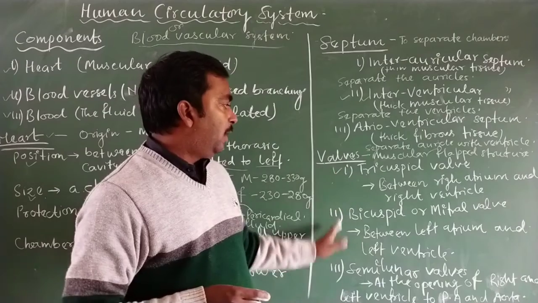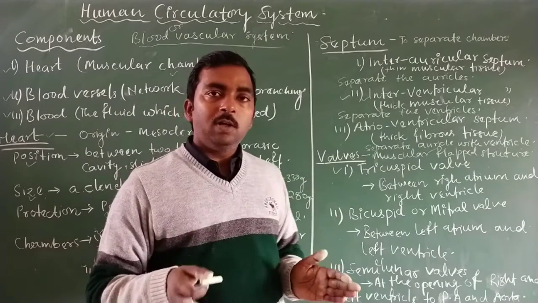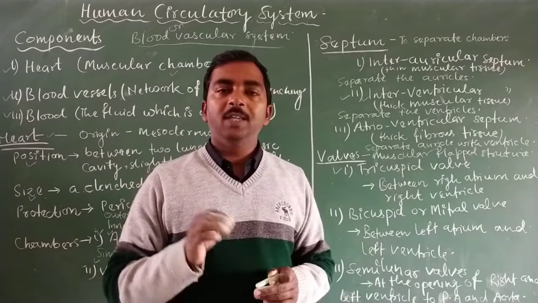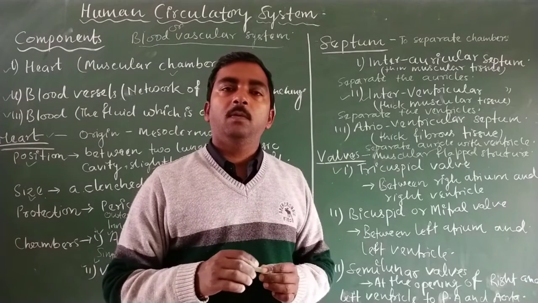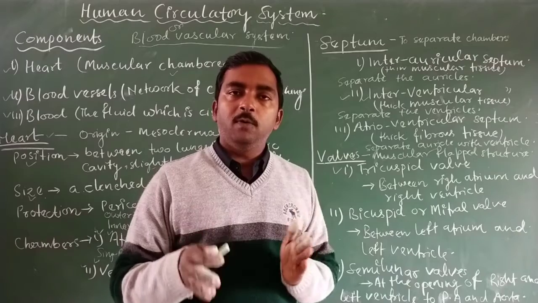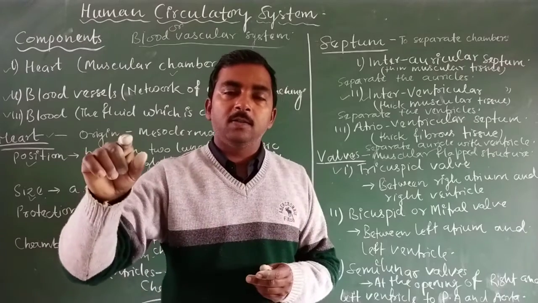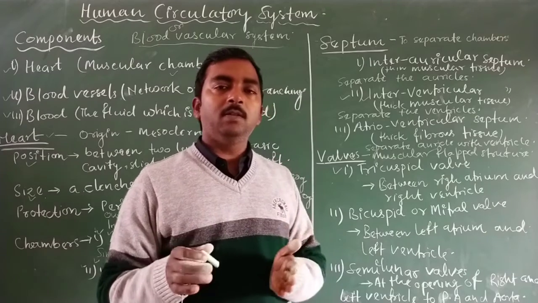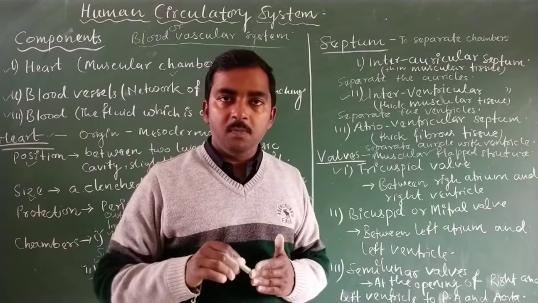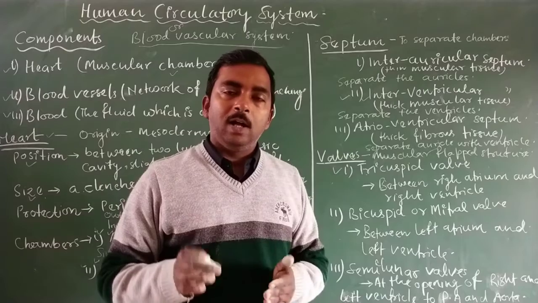So what is the role of these valves? These valves ensure the flow of blood only in one direction, a single direction. It means they prevent the backward flow of blood in our heart.